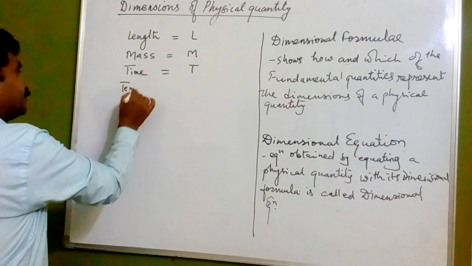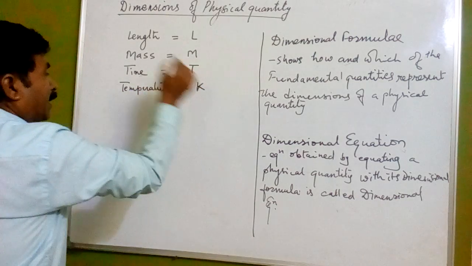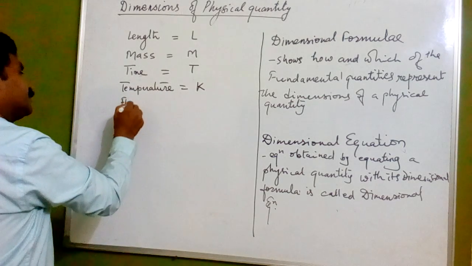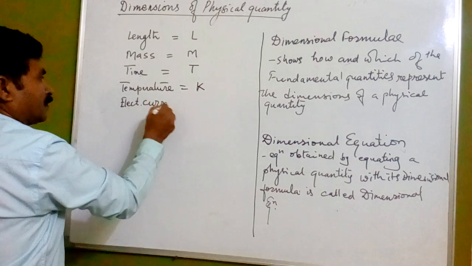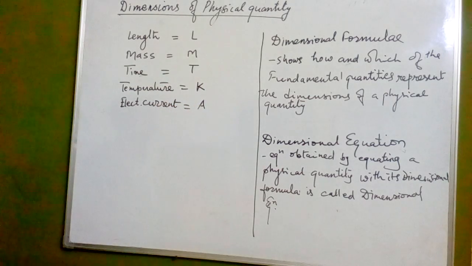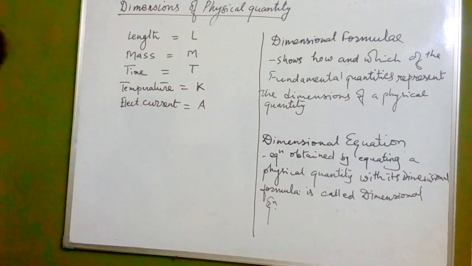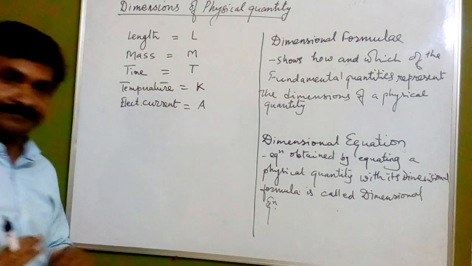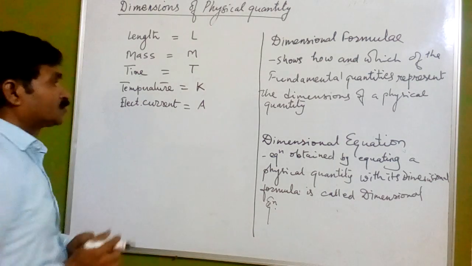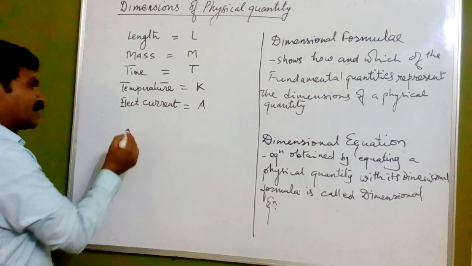Temperature is denoted by K, and electric current, which is denoted by A. Most of the time we are having these quantities and we are focusing only on that. Okay. Now see here, if we go through these quantities, for example, if I am having an example, say